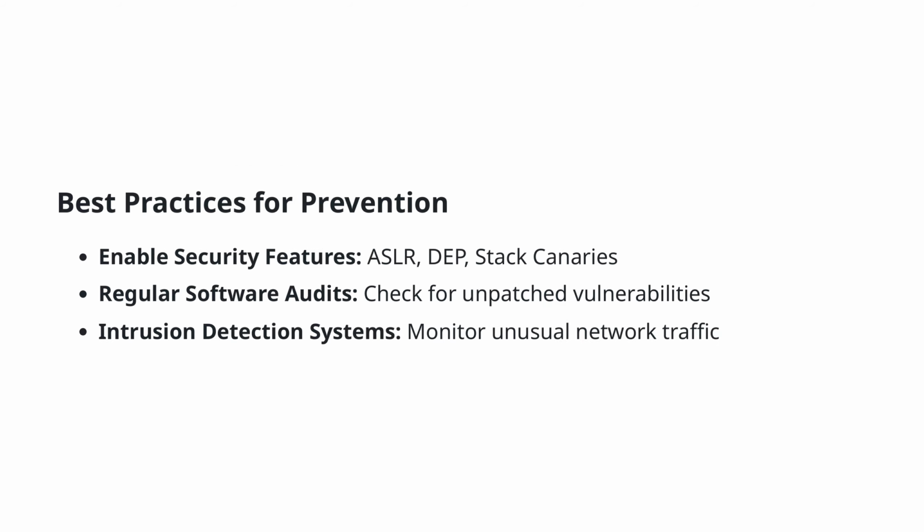In this slide, we're focusing on best practices for preventing security vulnerabilities and exploits, particularly in the context of Wi-Fi chipsets used in routers and smartphones. It is essential to enable security features like ASLR, address space layout randomization, DEP, data execution prevention, and stack canaries, which are essential in making systems more resistant to attacks. Regular software audits are another cornerstone of robust security practices. These audits help to identify any unpatched vulnerabilities that could become potential entry points for attackers.